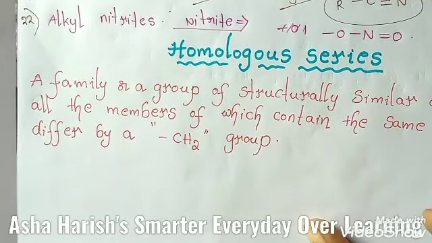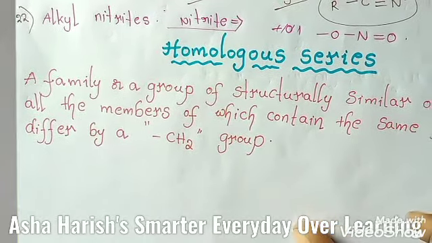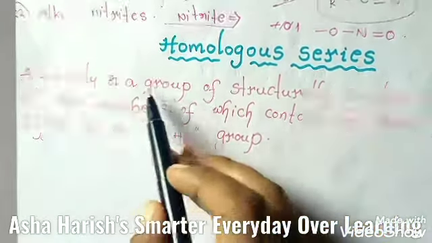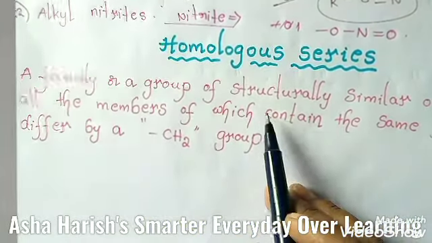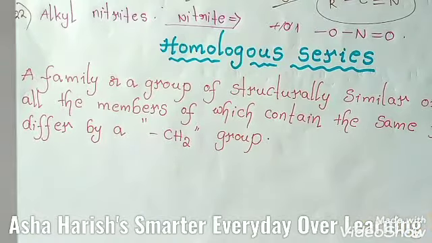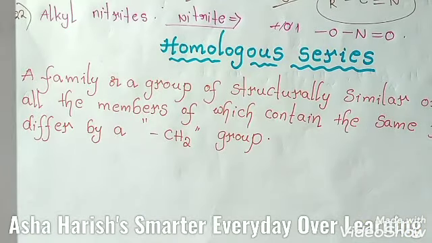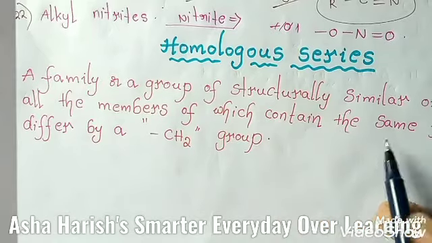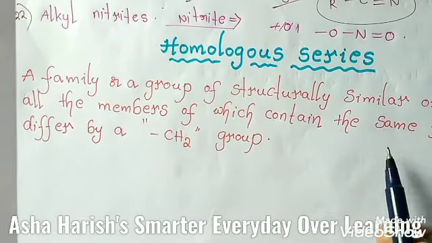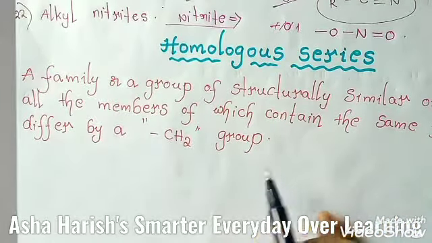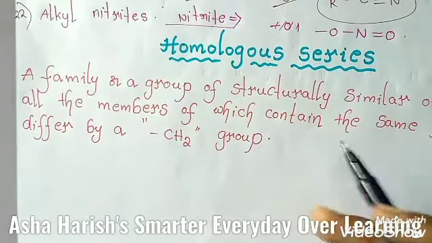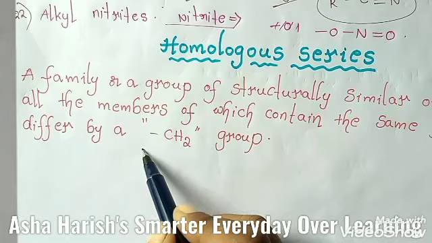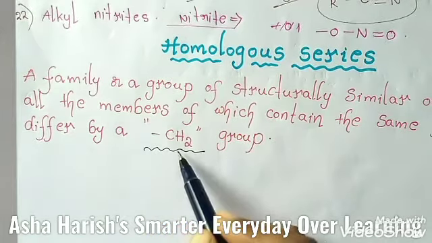Okay students, and here let's see the definition of the homologous series. A homologous series is defined as a family or group of structurally similar organic compounds, all the members of which contain the same functional group, show a gradation in their physical and similarity in their chemical properties, and any two adjacent, nothing but two successive members of which differ by CH2 group.